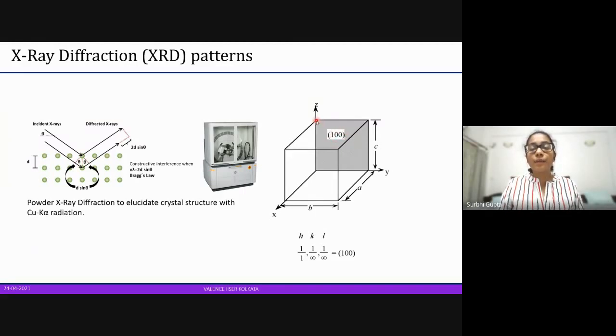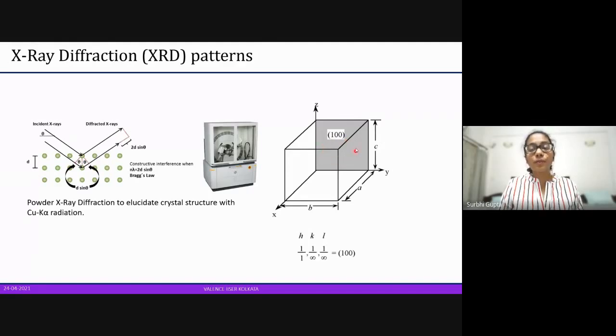There are atoms in this unit cell, maybe at the corners, at the edges, in the center of the plane, or in the center of the unit cell itself, because it's a 3D structure. And these planes are repeated over and over because this is the smallest repeating unit, and this unit is repeated millions of times in the crystal.